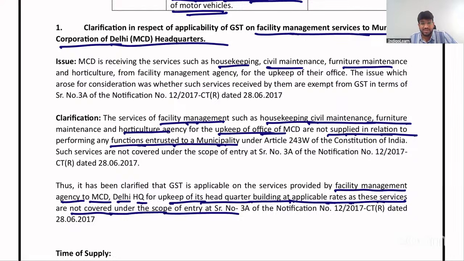Because to cover an exemption, it must be in relation to function entrusted to a municipality. If it is for maintenance of that office building, then it is not in relation to function entrusted to a municipality, and accordingly this will become taxable.